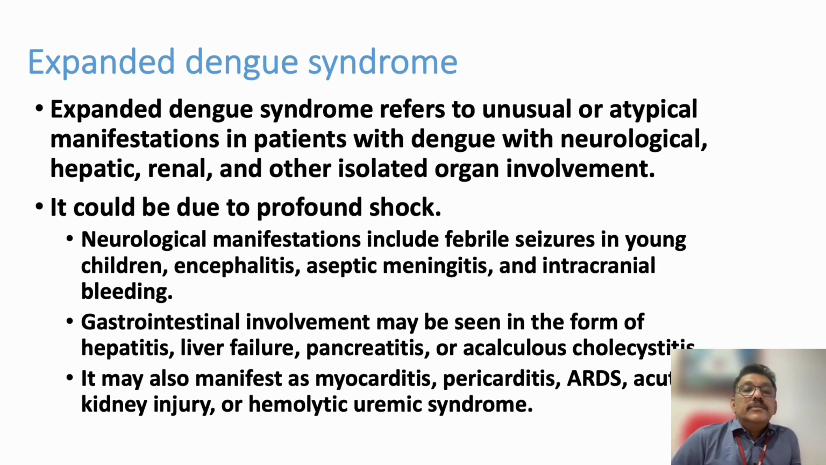Now, expanded dengue syndrome is a definition for multi-organ dysfunction. So a patient who has dengue fever can also have neurological, hepatic, renal and other organ involvement. This is common in many infections like leptospirosis, where we call it Weil's syndrome. Here, multi-organ dysfunction syndrome in dengue, we call expanded dengue syndrome. The patient can have neurological manifestations, gastrointestinal manifestations, cardiac manifestations, ARDS, all these things. But these incidences are not very common.